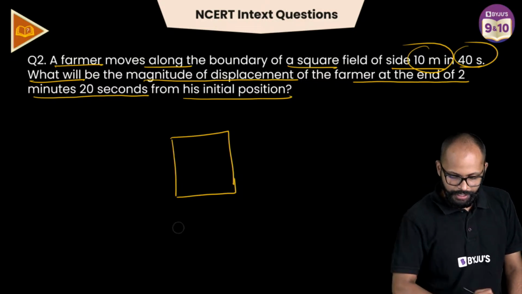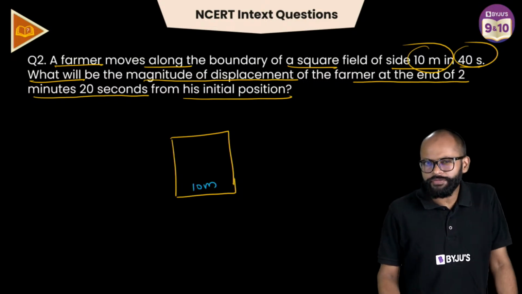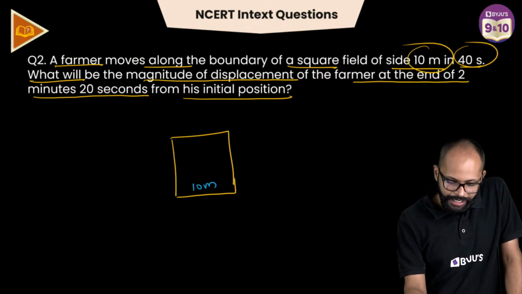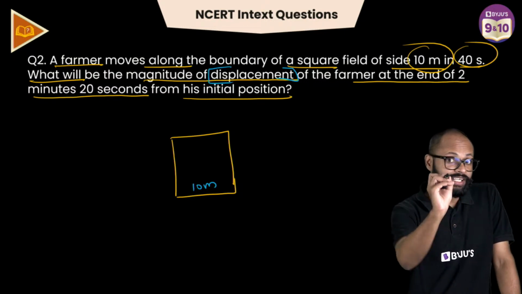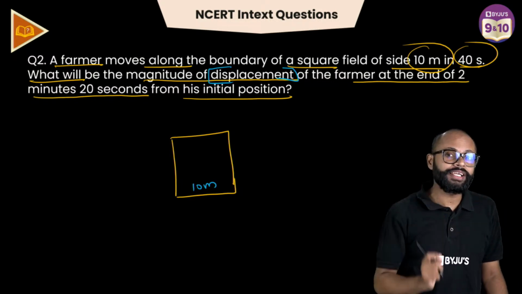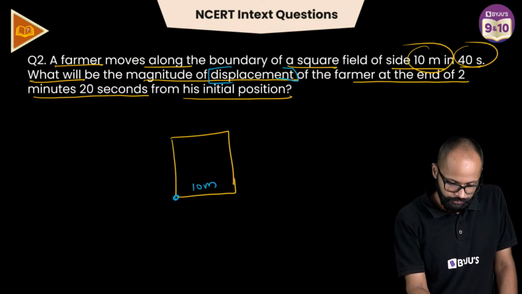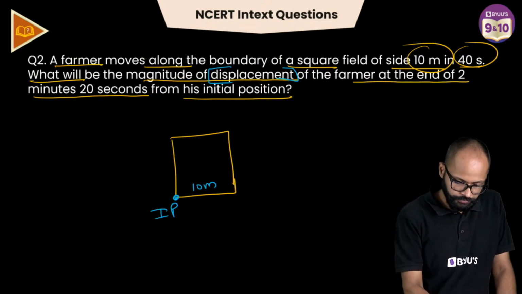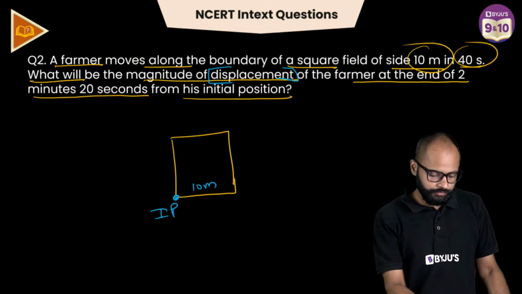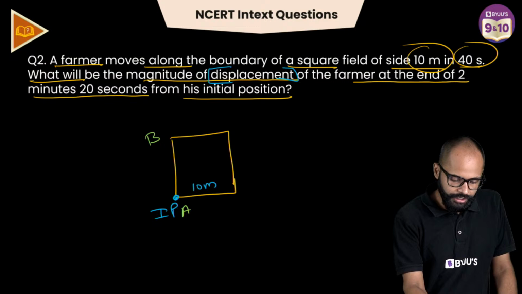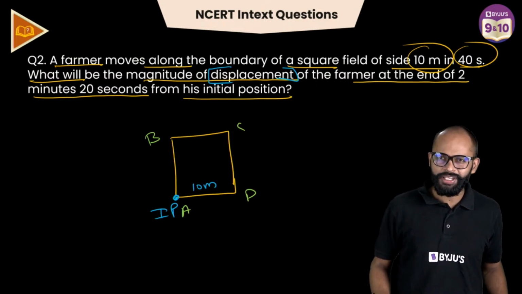एक बार try करते हैं. भाई, this is 10 meters. Fine. Okay. 10 meters in 40 seconds. बहुत बढ़िया. At the end of 2 minutes and 20 seconds, you have to find the displacement. मतलब, you should be very clear with what is the final position, what is the initial position. So, let's say this is my initial position. Okay. Fine. Now, what will be the final position? A, B, C or D? हाँ जी, A, B, C, D. Final position is what? A, B, C or D?